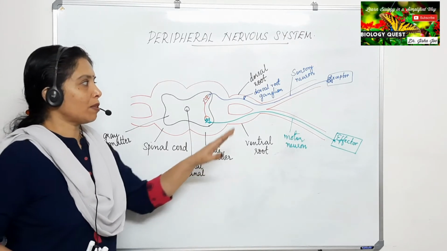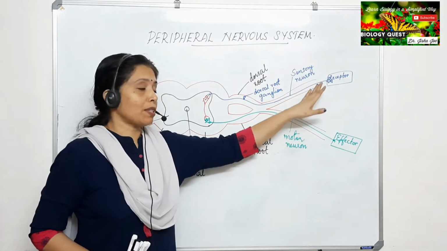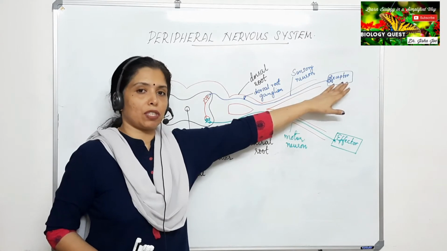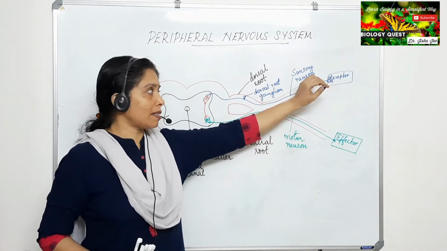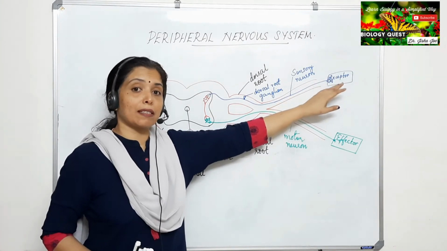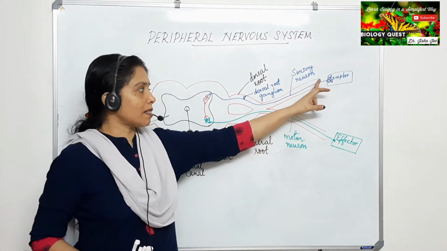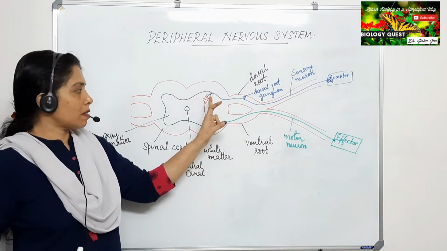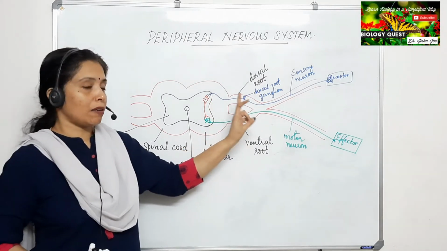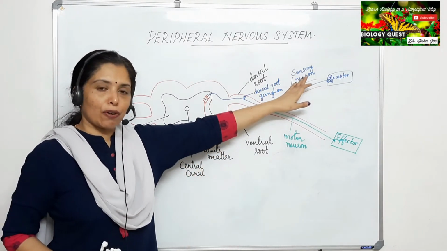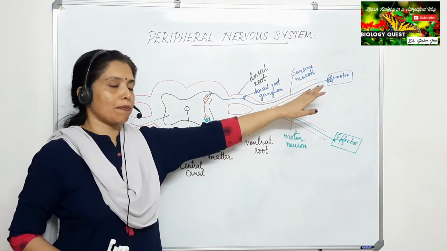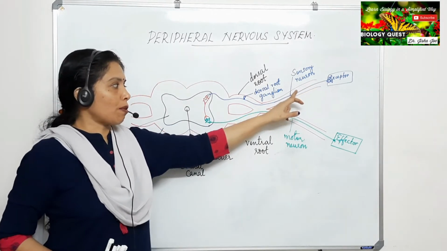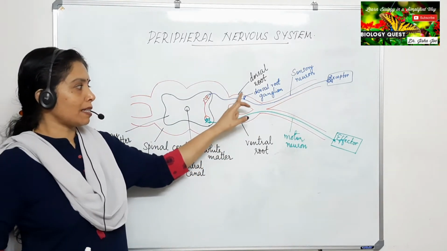As you can see here, the sensory neuron is the neuron that carries impulses from the sense organs, which are otherwise called receptors. Receptors are the sense organs, and the sensory neuron carries impulses from the receptors, and this sensory neuron passes through the dorsal root of the spinal cord. Okay, hope that much is clear. The sensory neuron passes through the dorsal root.